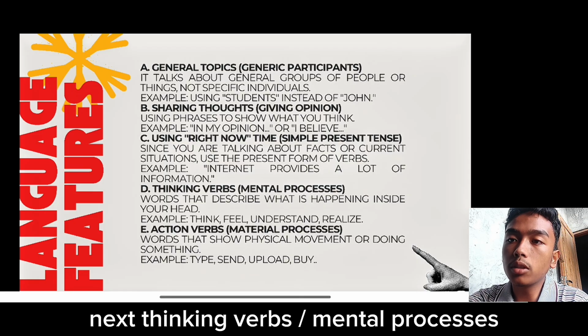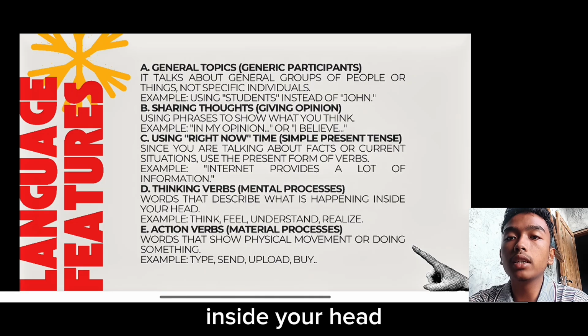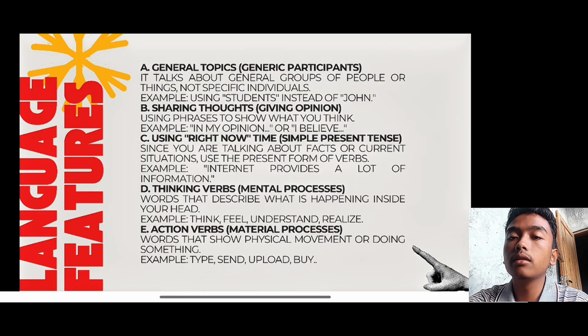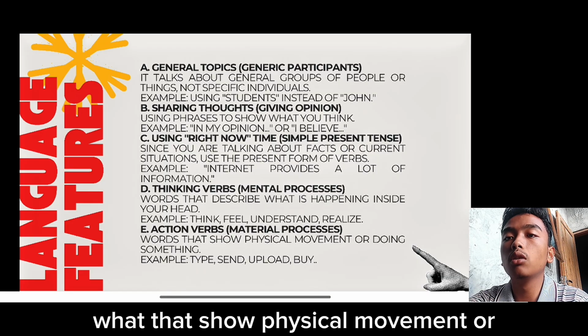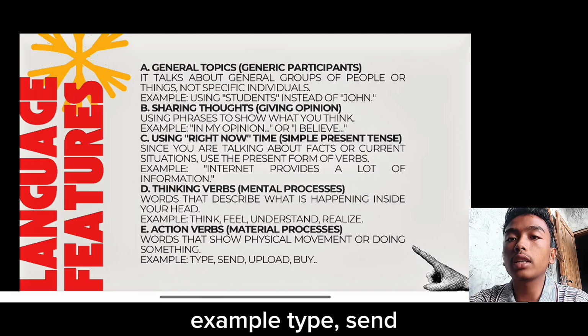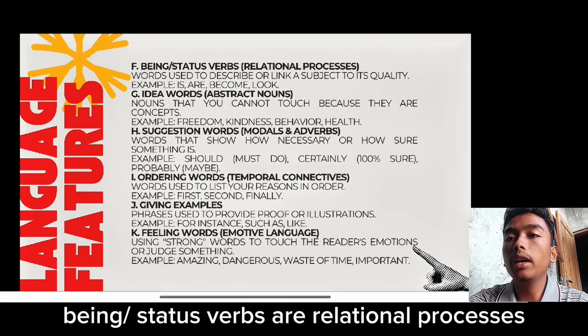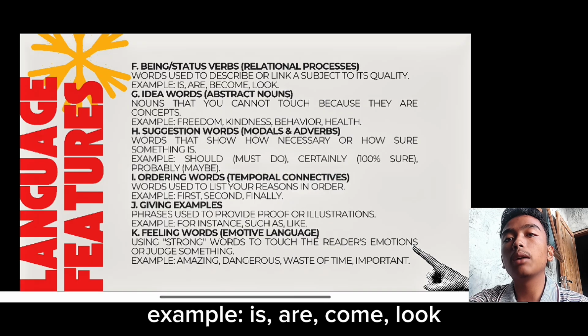Next, thinking verbs or mental processes. Words that describe what is happening inside your head, like think, feel, understand, or realize. Next, we have action verbs or material processes, words that show physical movement or doing something. Example: type, send, upload, or buy. Next, being or status verbs, or relational processes. Words used to describe or link a subject to its quality. Example: is, are, become, look.